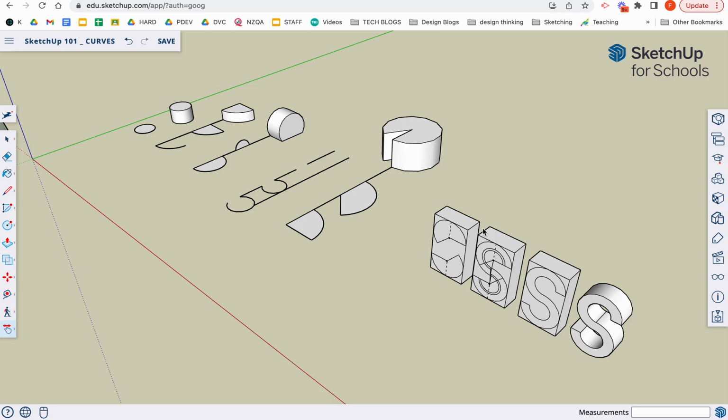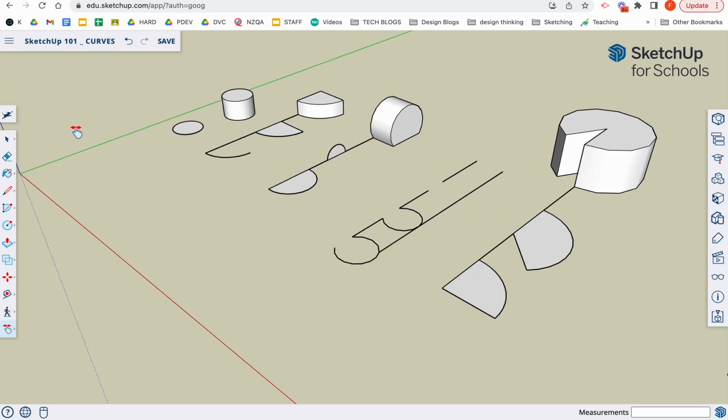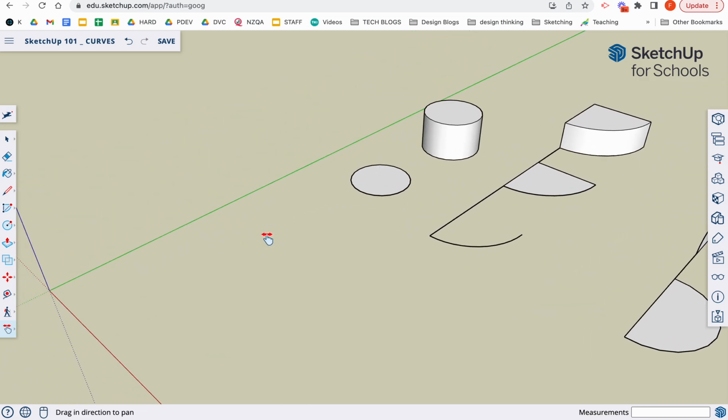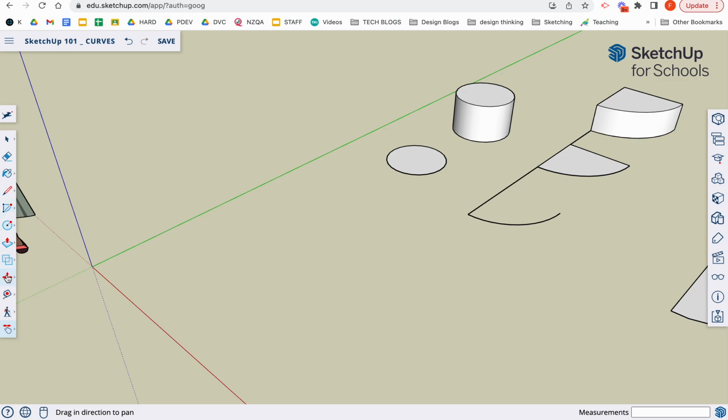In this video, I'm going to give you a basic introduction to curved forms in Google SketchUp, the web-based app. I'm going to go through circles and the other arc tools, and then hopefully you'll be able to create a 3D form through a stage of drawing it out and getting the shape and then extruding it in some way. So we've got a series of different tools that can help us draw curved forms.